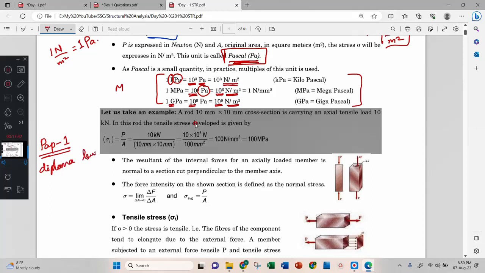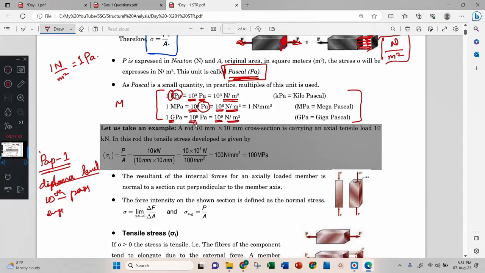Diploma level means you are just 10th pass and entered into engineering. That level of questions will be there in paper 1. When you pass paper 1 and go to paper 2, the questions and problems will be somewhat difficult. I will call that BE level.